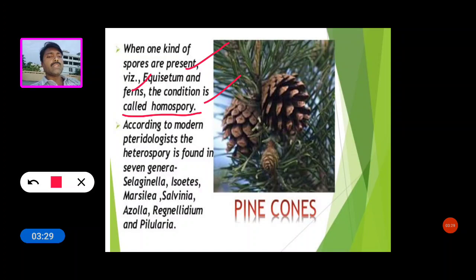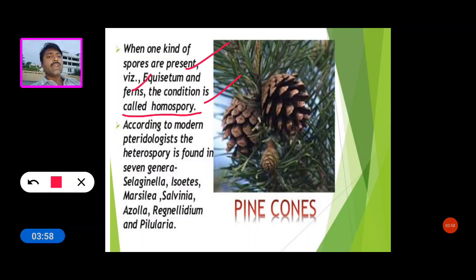In heterospory, different sizes and shapes of spores are formed, one is the microspore and the second one is the megaspore. Two types of spores formed in a single sporangium, or in different sporangia, is called heterospory. But if in a single sporangium only one type of spore is formed, it is called